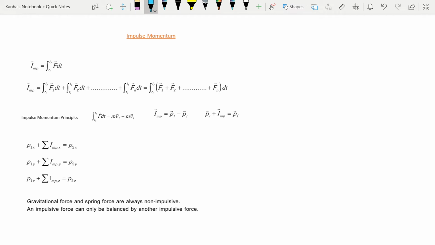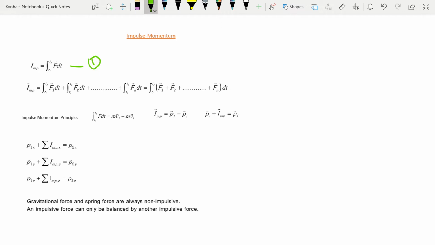Now in this lecture, we will direct our attention to the principle of impulse and momentum, and this will give us another method to explore what is happening over a time interval. So let's start with the first one. I have marked the equation in green for you. The first definition that I've given you is the definition of impulse.